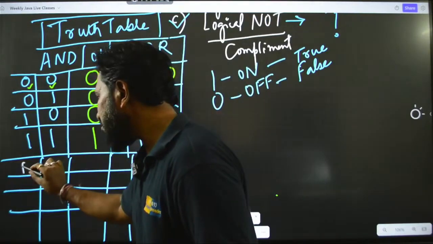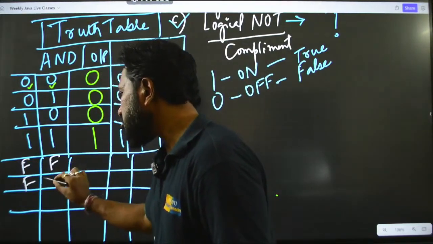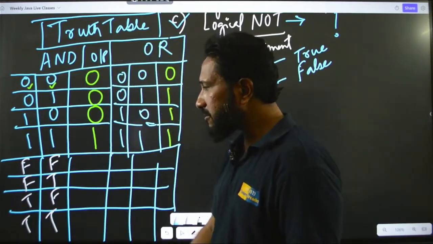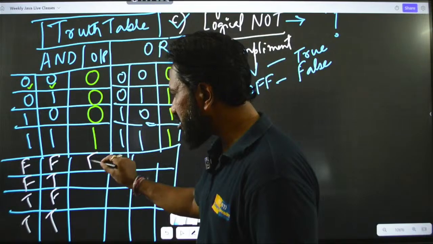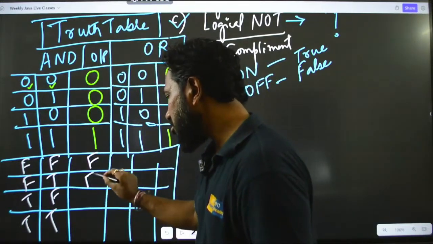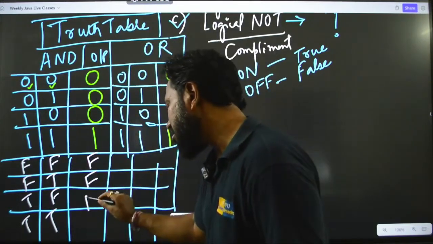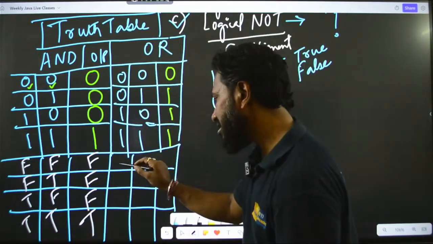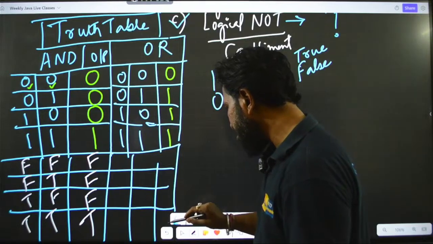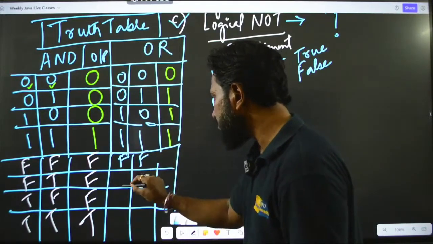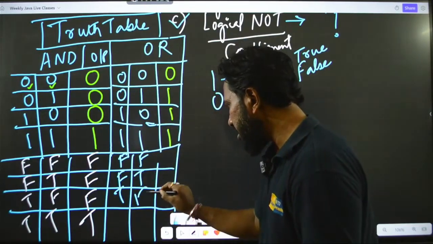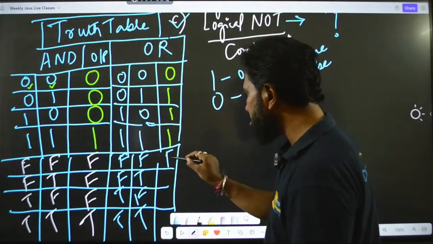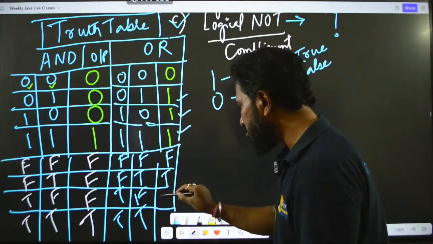So I will say false, false, false, true, true, false, true and true. Okay. So in case of false and false, it will be false, false and true, false only, because 0, 0, 0 you can see. So this becomes false, false, false, and this is true. Similarly, this one, let me take a different color here. So I will say false, false, false, true, true, false, and true, true. So in this case you can see 0 means false, all the others will be true.